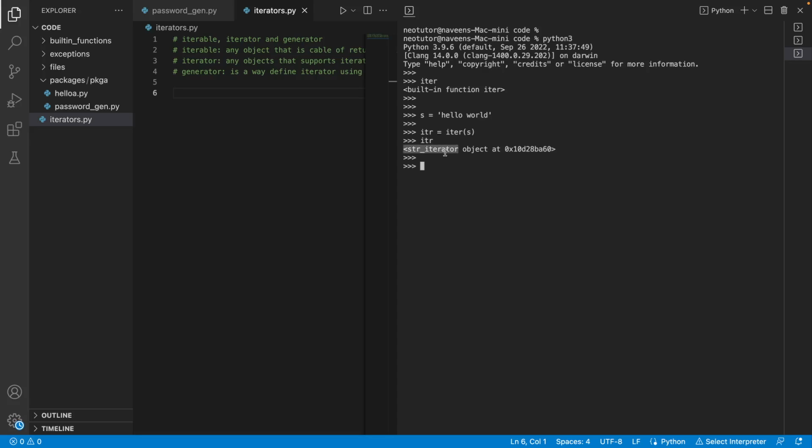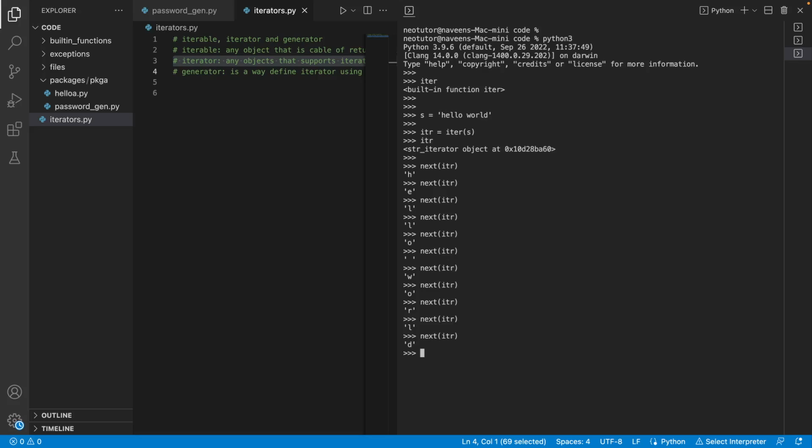Can you see? Okay, so this is how the iterator works, we have next. This is called an iterator because it supports the iterator protocol. So what is the iterator protocol? Upon calling next, it returns the next value. So it keeps the state of what is the current value. Every time I call next on itr, it returns one by one until the end. And at the end, we get the StopIteration exception.